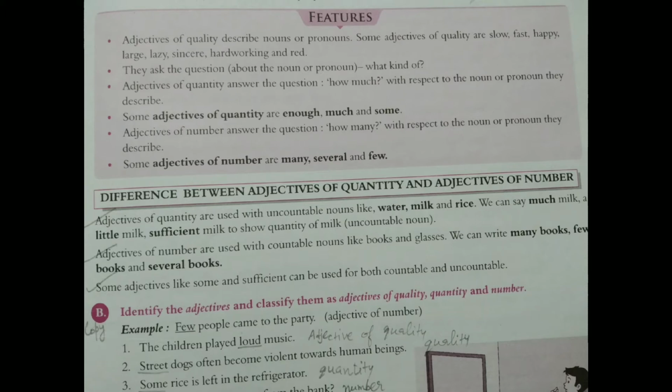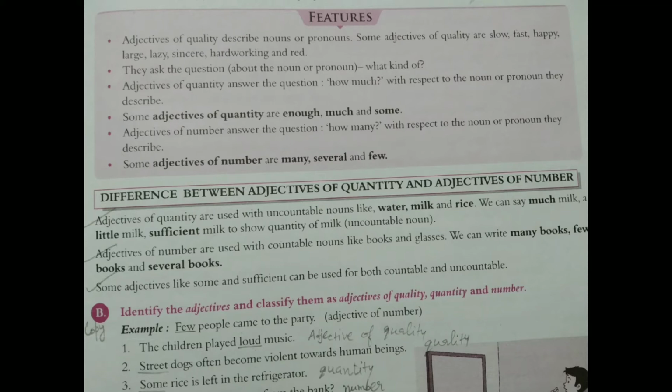Next, adjectives of number are used with countable nouns, which can be counted, like books and glasses. We can write many books, few books and several books. Some adjectives like some and sufficient can be used for both countable and uncountable. It depends on the sentence or the noun or pronoun that we are using.